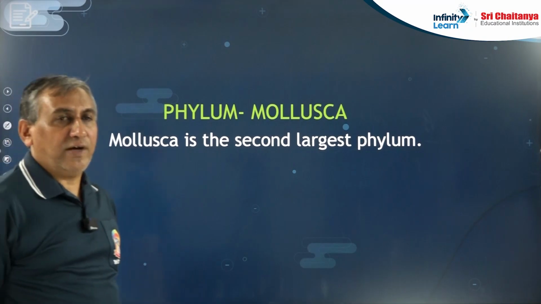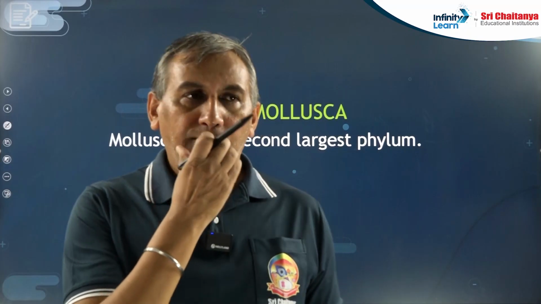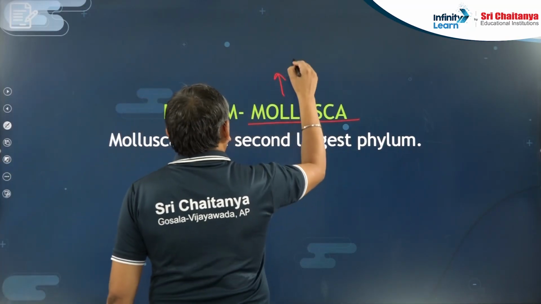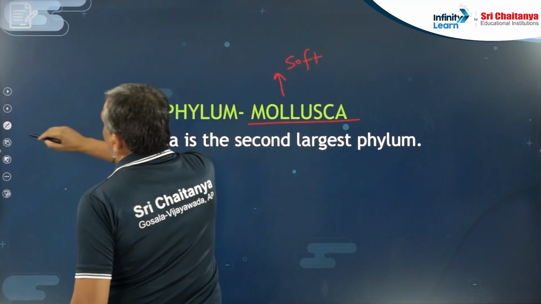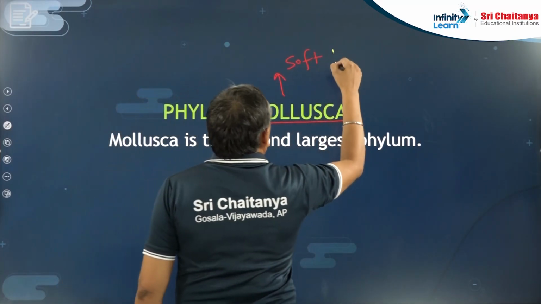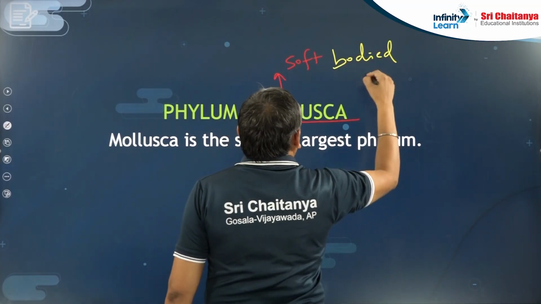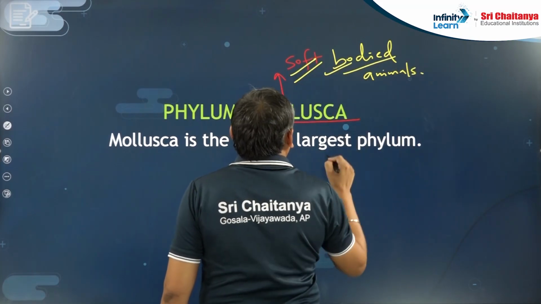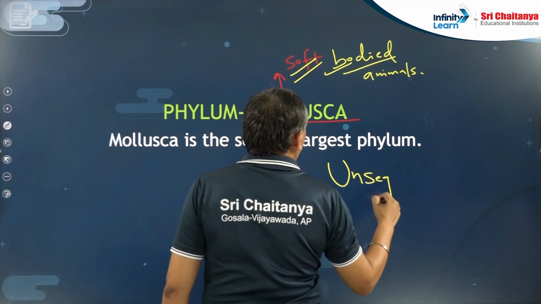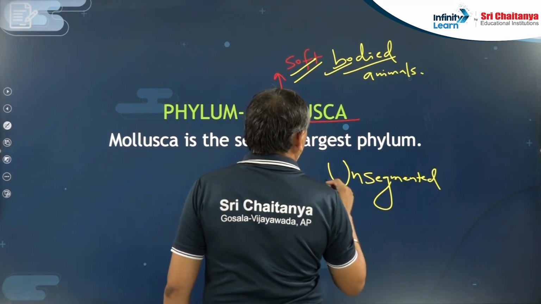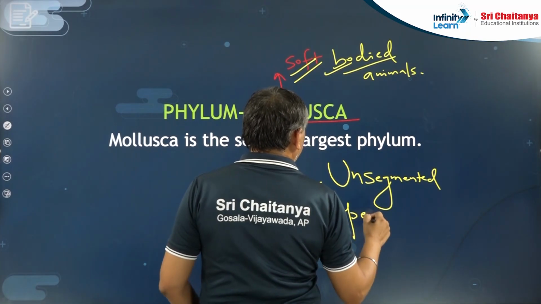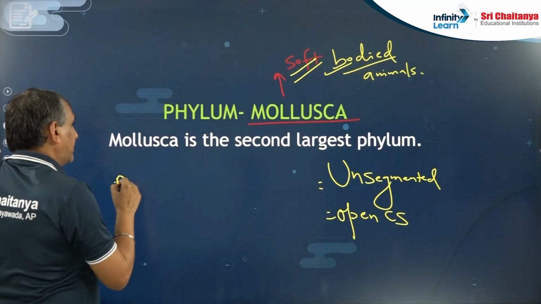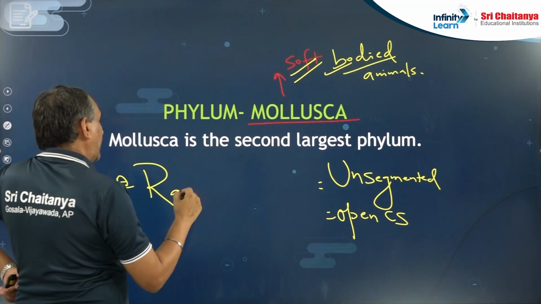Now we are coming to the next phylum, known as Mollusca. The meaning of Mollusca is soft bodied animals. Molluscs are the soft bodied animals. They are unsegmented. They have an open circulatory system. Clear?